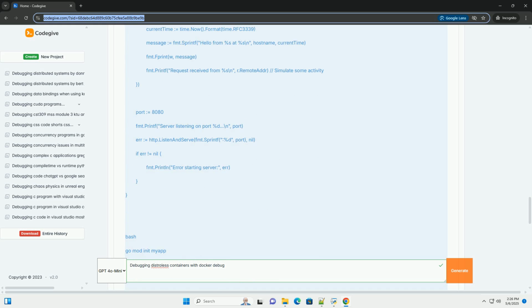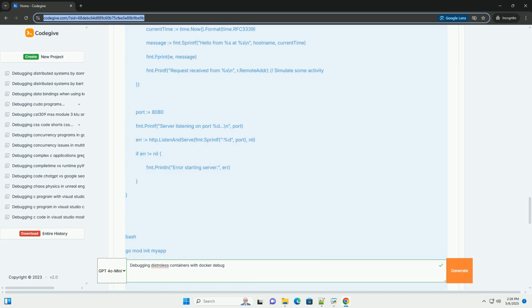-c executes a command sequence within the debug container's shell. apt-get update and apt-get install strace updates the package list and installs strace. -y automatically answers yes to any prompts. strace -p 1 -f runs strace as before. The output of strace will show all the system calls made by your application. This can be overwhelming, but filtering the output using grep or other tools can help you pinpoint specific issues. For example, you could look for errors related to file access, network connections, or memory allocation.